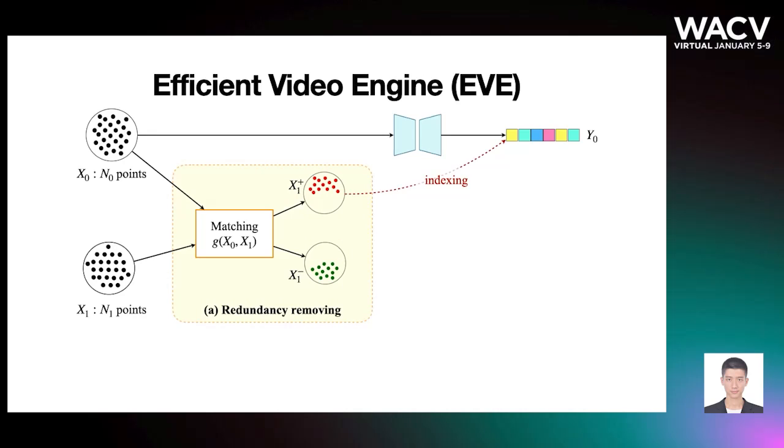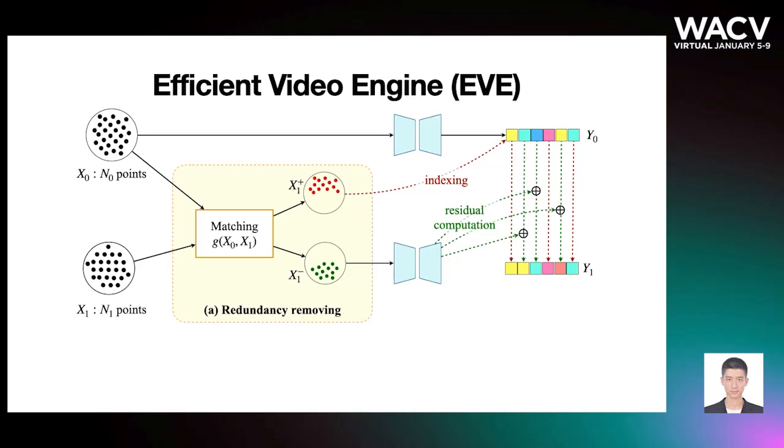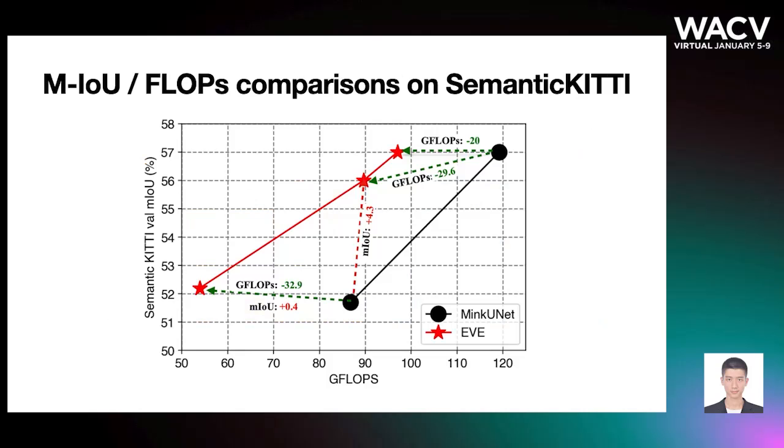For x1+, EVE skips the computation and uses point features with the corresponding index in y0. For x1-, EVE computes the residual features based on y0's results. And by combining the matched and unmatched parts, EVE outputs features y1 for each point in x1.